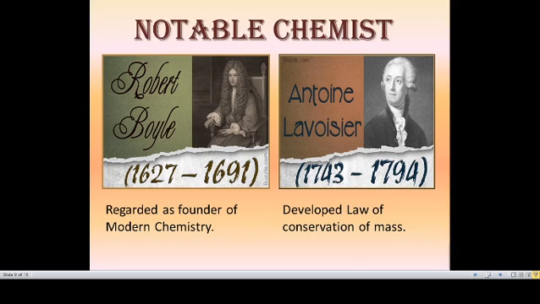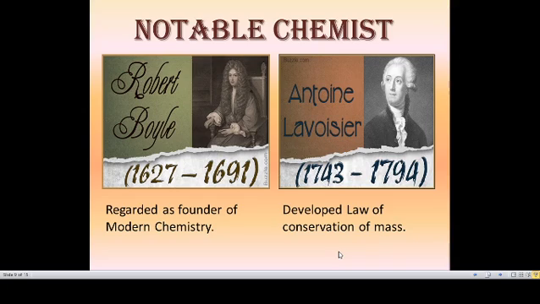Okay, we all know there are a lot of chemistry scientists. So what does scientist mean? They discover something daily. They do research daily. Day by day their thinking is very different, changing and everywhere. So notable chemist means very important discoveries were made by this chemist.